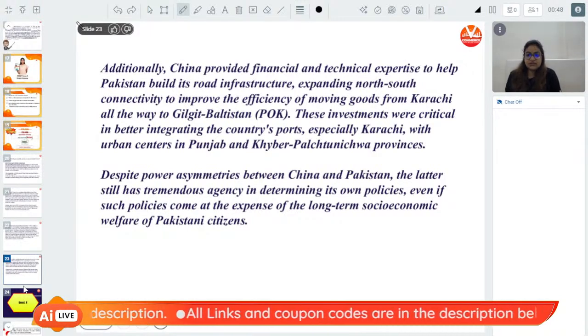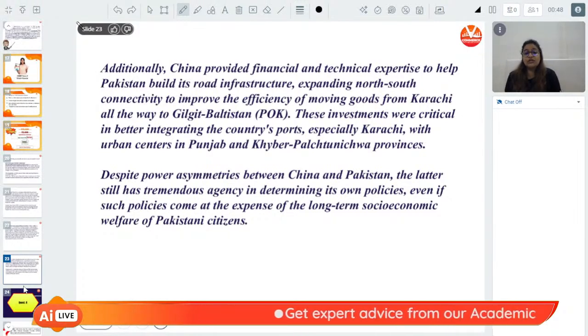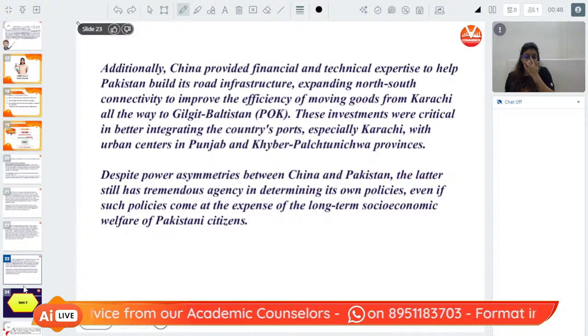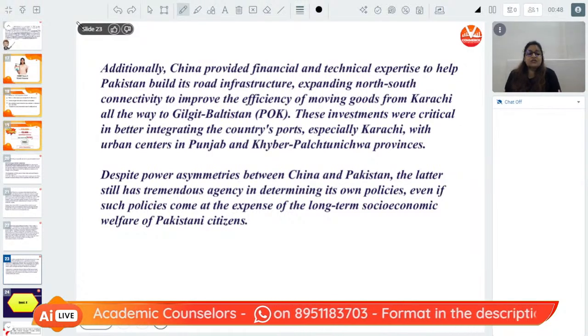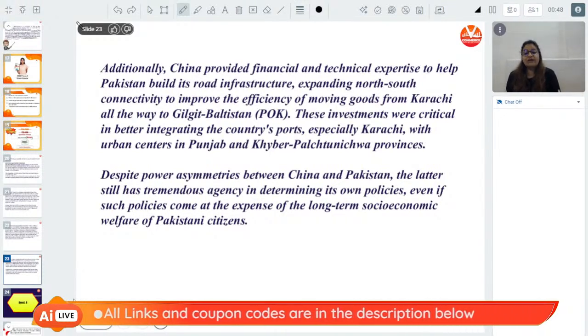These investments were critical in better integrating the country's ports, especially in Karachi, with urban centers in Punjab and Khyber Pakhtunkhwa provinces. Despite power asymmetries between Pakistan and China, the latter still has tremendous agency in determining its own policies, even if such policies come at the expense of the long-term socio-economic welfare of Pakistani citizens.